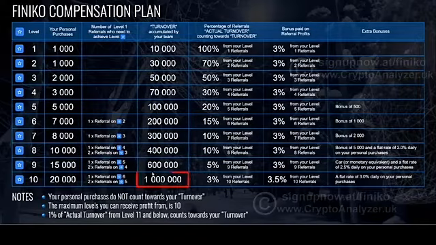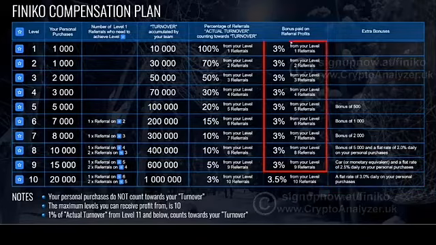You know, when you get down to level 10 here and it says 1 million, now some people might be put off by that figure, but 400,000, that is achievable for a lot of people. Now, if you get to the next level, level 9, then you get a car or the monetary equivalent of a car, and your daily rate changes to 2.5% flat rate daily on your personal purchases. And if you manage to get up to 1 million turnover, then that goes up to 3% daily.